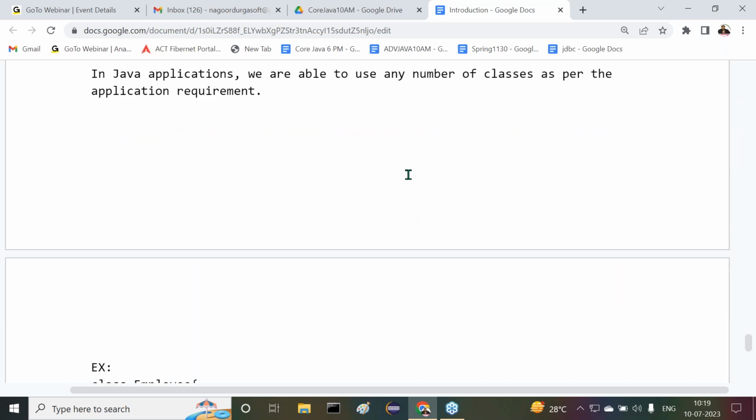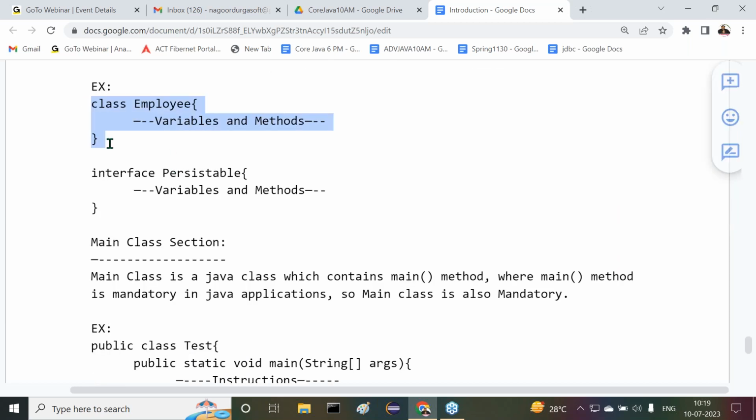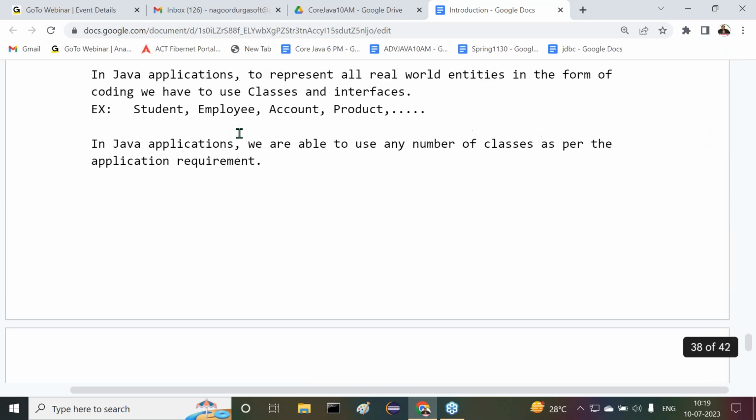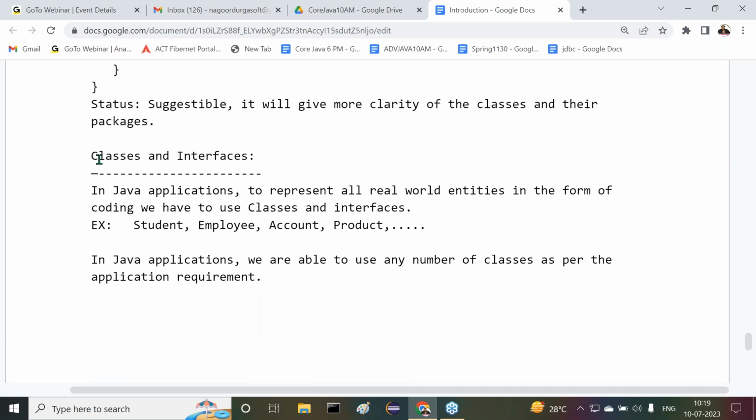Okay, fine. Examples are given. How to declare a class: class Employee, with a set of variables and methods. How to declare an interface: the interface keyword, then some name, and a set of variables and methods. These are exactly the basics of classes and interfaces.